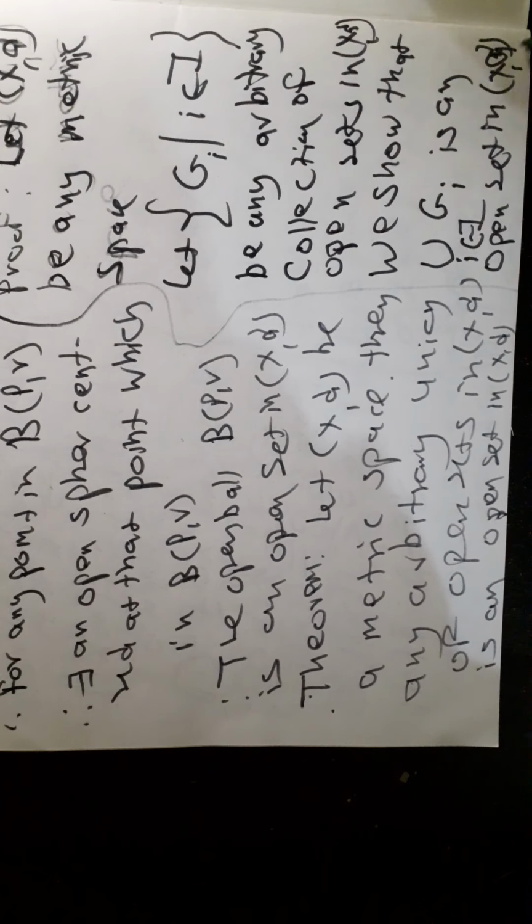Now see this theorem. The theorem states that, let (X, d) be a metric space, then any arbitrary union of open sets in (X, d) is an open set in (X, d). Proof. Let (X, d) be any metric space. Let G_i, where i belongs to I, be any arbitrary collection of open sets in (X, d). Now we show that the union of G_i such that i belongs to I is an open set.